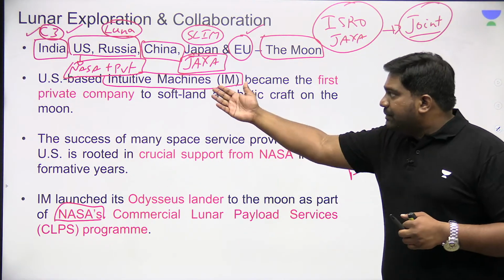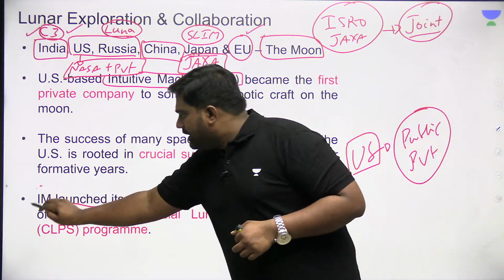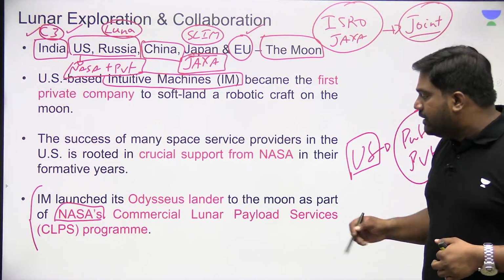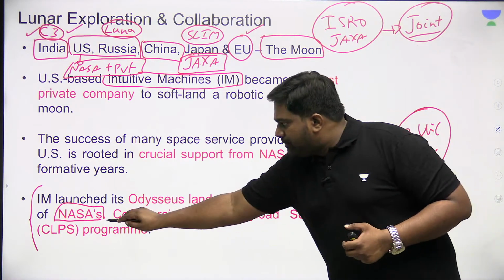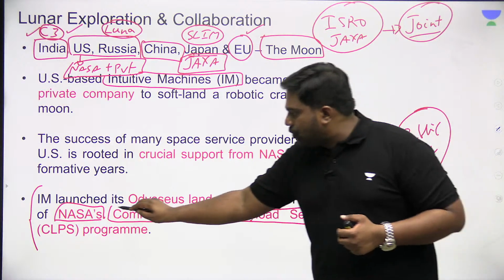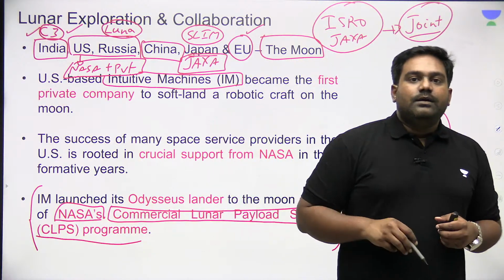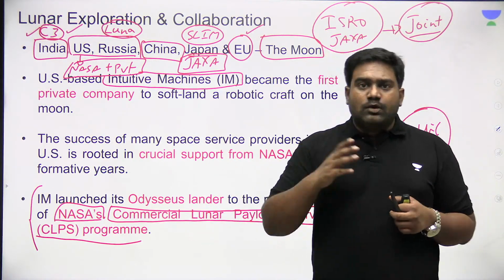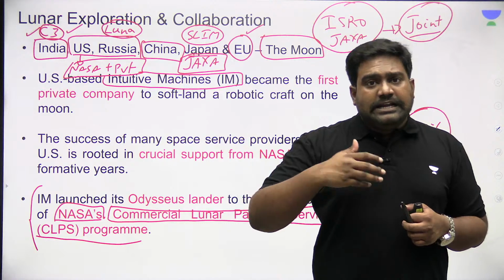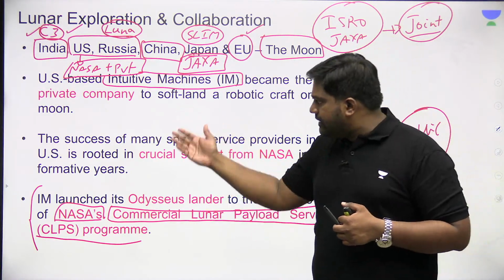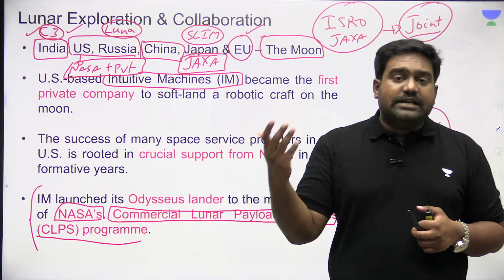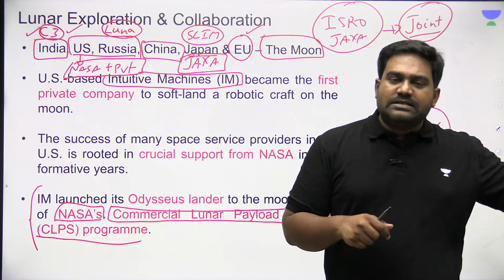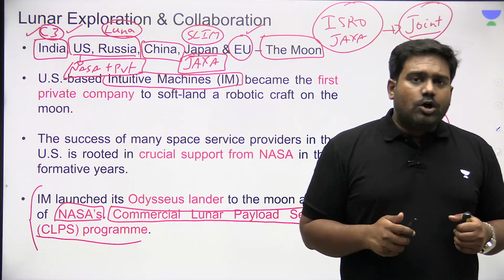That is why a company like Intuitive Machines could easily design a lunar landing mission and execute it quite successfully, because it is part of the Commercial Lander Payload Services program of NASA. What NASA has done is develop the core technologies and outsource them to the private sector, and it expects private companies like Intuitive Machines, SpaceX and others to produce the components, the launch vehicles, the landers, the payloads and the orbiters.